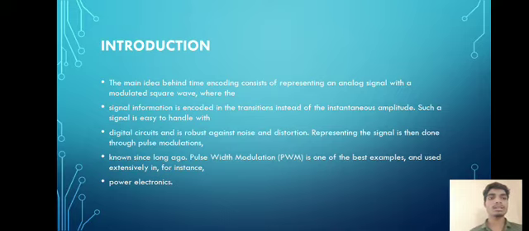Representing the signal is then done through pulse modulations. Known since long ago, pulse width modulation is one of the best examples and used extensively in, for instance, power electronics.